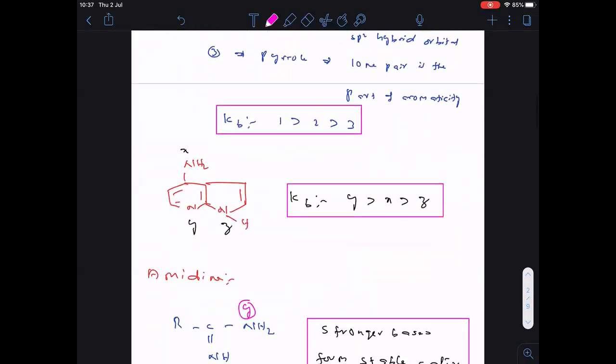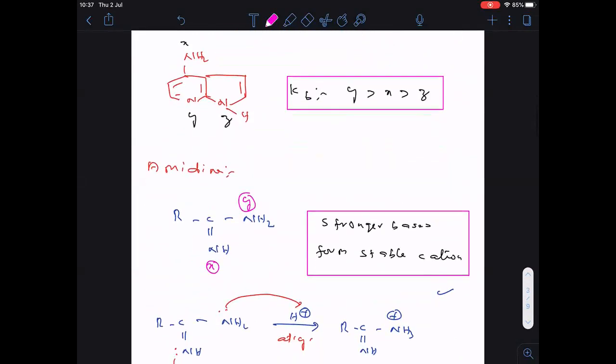Then one more question, and about imidine we discussed.